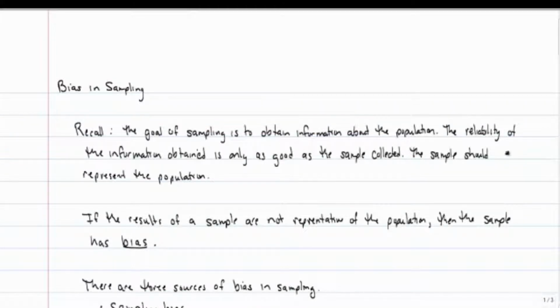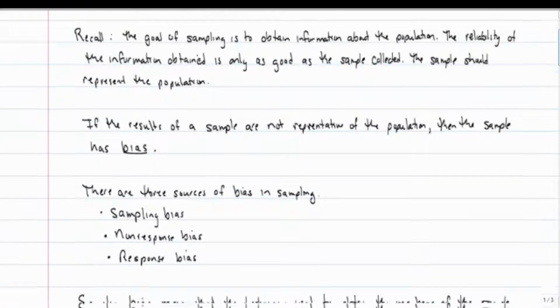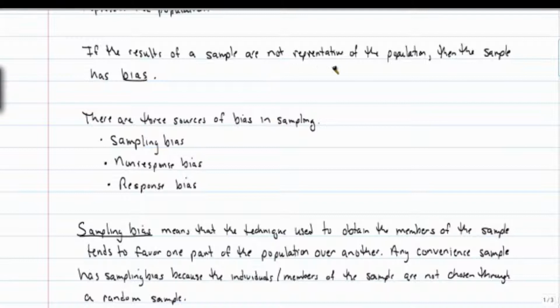Biased in sampling. Recall, the goal of sampling is to obtain information about the population. The reliability of the information obtained is only as good as the sample collected. The sample should represent the population. If the results of a sample are not representative of the population, then the sample has bias. There are three sources of bias in sampling: sampling bias, non-response bias, and response bias.